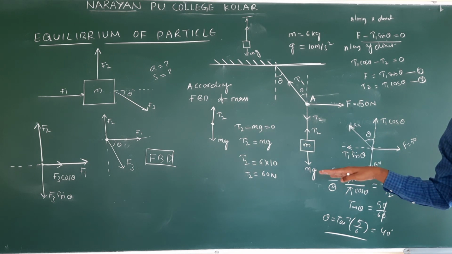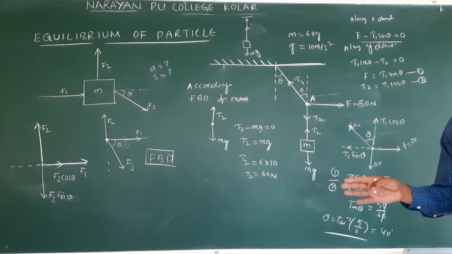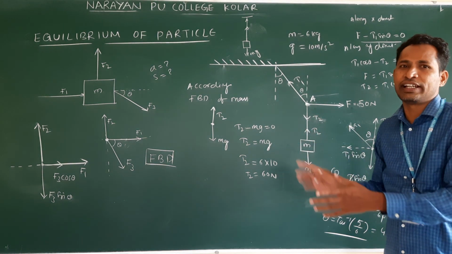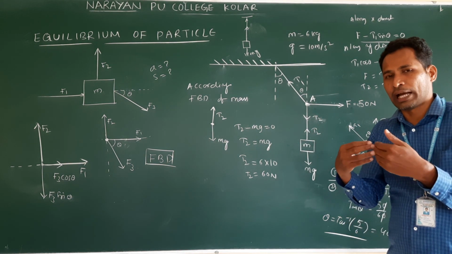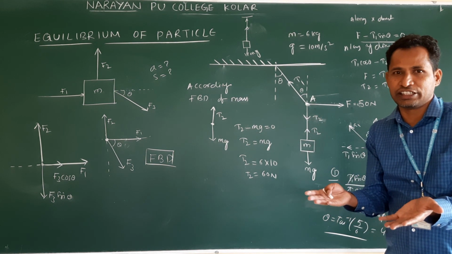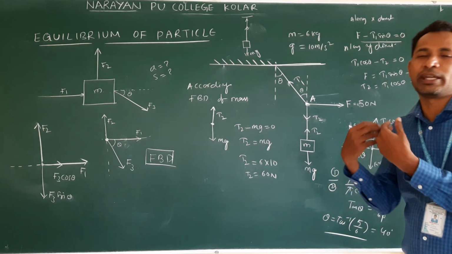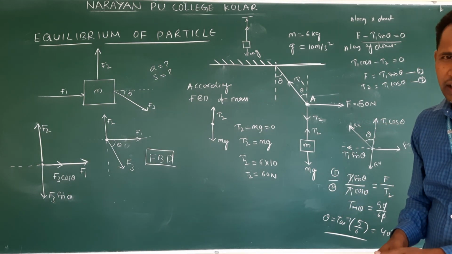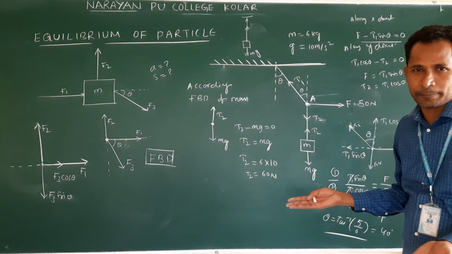If forces are already along x and y direction, we do not disturb them. We will see the net force along x direction and net force along y direction. If the object does not accelerate, if it is at rest, all equations we make equal to 0. If not, we will make it equal to ma.